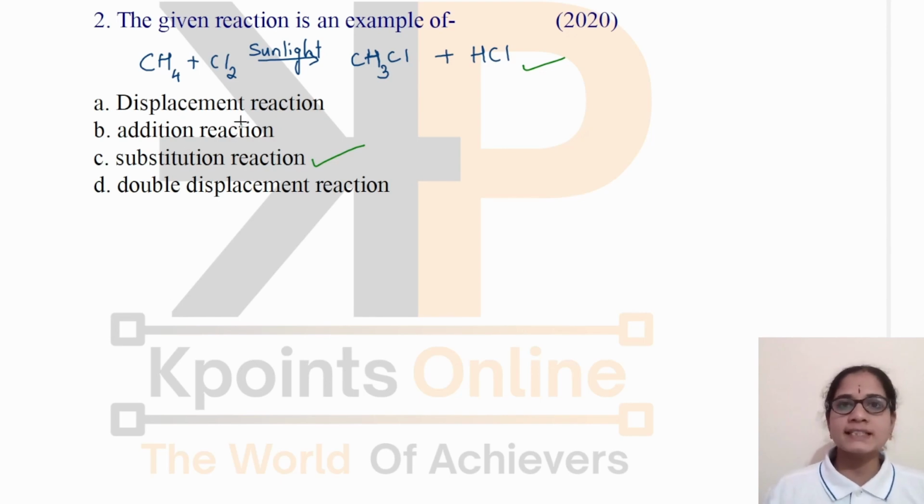Here we cannot say that it is a displacement reaction, as these hydrocarbons, that is saturated hydrocarbons, are usually inert. And this reaction takes place in the presence of sunlight. So here we do not talk about the more reactive element which replaces another less reactive element. So it is not a displacement reaction. It is a substitution reaction, that is substitution of hydrogen by chlorine atom. Yes, so our correct option is substitution reaction.